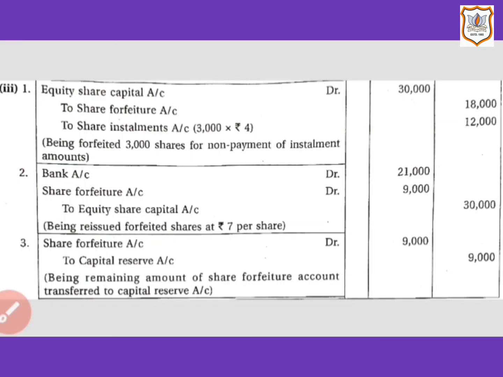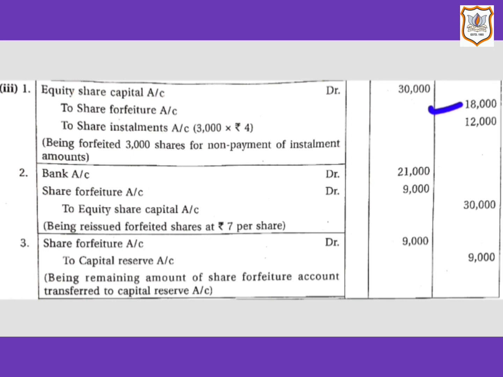Now next, our journal entry would be for transfer of balance in forfeited shares account. So after reissue of all the forfeited shares, a balance is left in forfeited shares account. It will be transferred to capital reserve account. So here, as you can see that in the first journal entry, share forfeiture account is showing credit balance, that is ₹18,000, and in the second journal entry, 9,000 is debited to share forfeiture account. So that means here 18,000 minus 9,000. 9,000 balance is left in forfeited shares account, which will be transferred to capital reserve account.